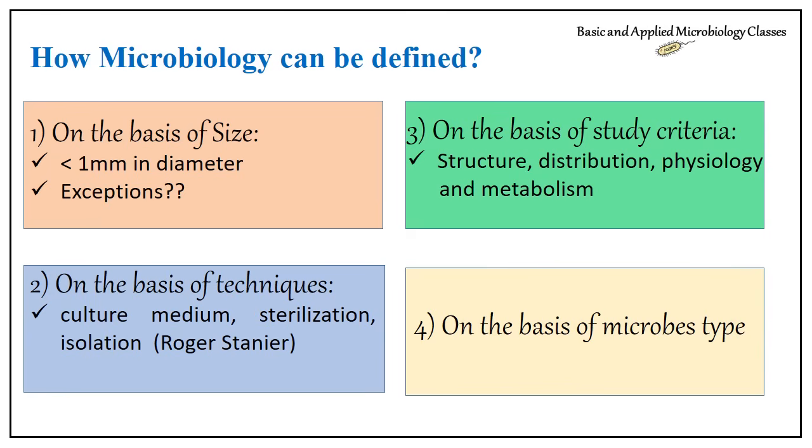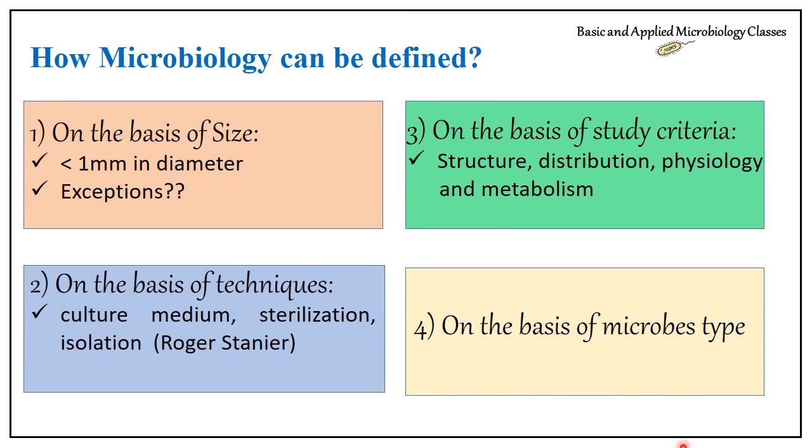Now I am coming to the definition part, how we can define microbiology. Earlier I discussed what microbiology is and what kind of microbes we can cover under this discipline. Now, if we are sitting among scientific communities or attempting a microbiology exam, we need to use scientific or more biological terms to give an appropriate definition.